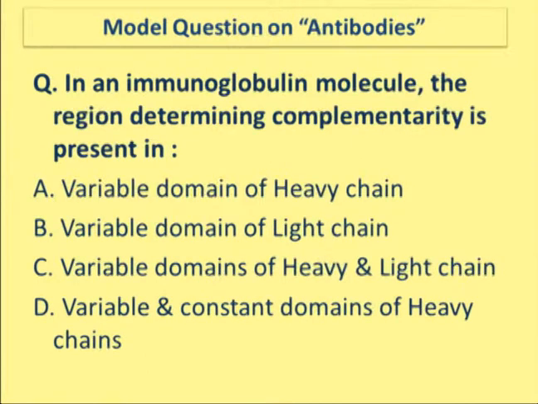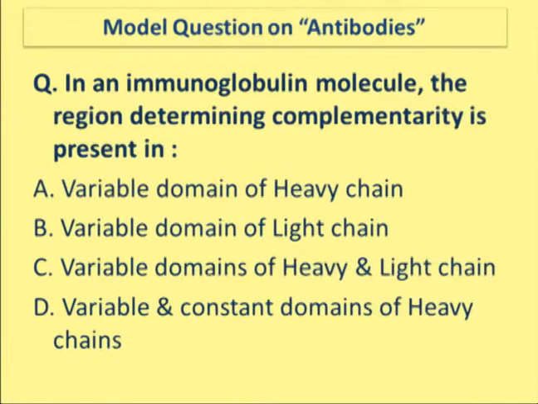Now in this particular question, it is being asked: in an immunoglobulin molecule, the region that determines complementarity is: variable domain of the heavy chain, variable domain of the light chain, variable domains of the heavy and the light chain, or variable and constant domains of the heavy chain. Actually, it is the variable domains of heavy as well as the light chain. So this particular region is known as the complementarity determining region. It is the same region that is called the paratope.